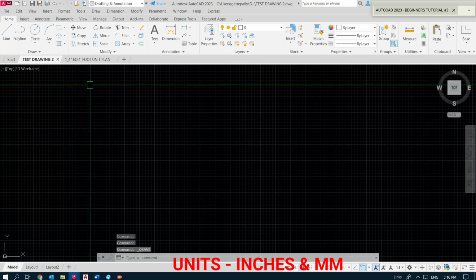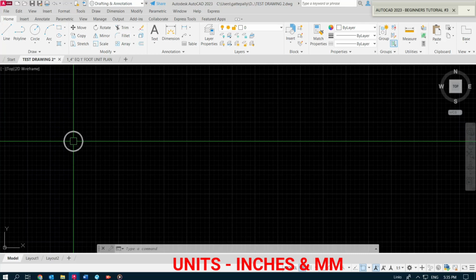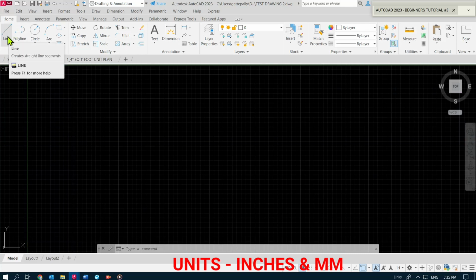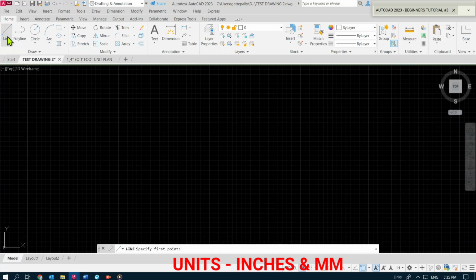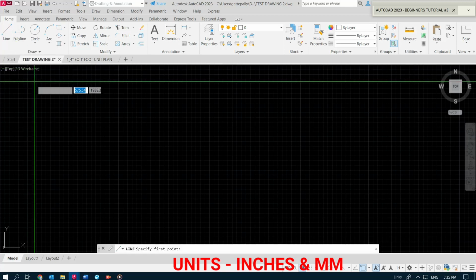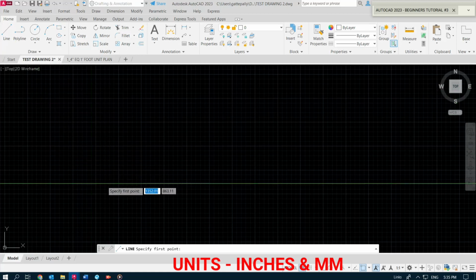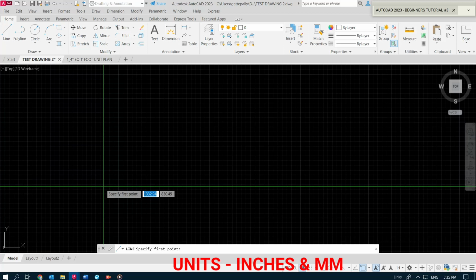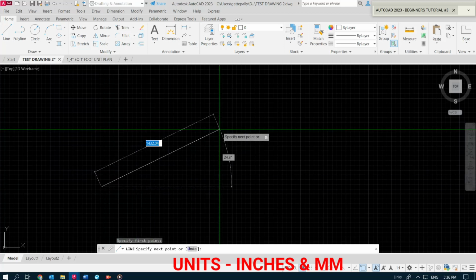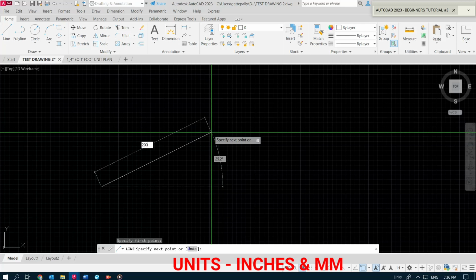I will select the line tool from the ribbon, which we will learn how to use step by step in the following lesson. And I will create a line of 2000.33333 meters at an angle of 30.5533 degrees.